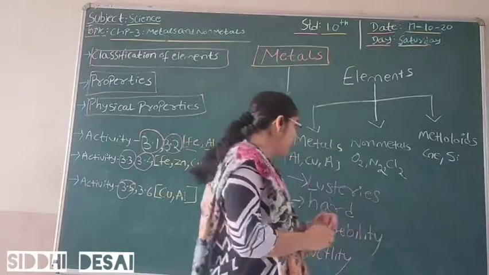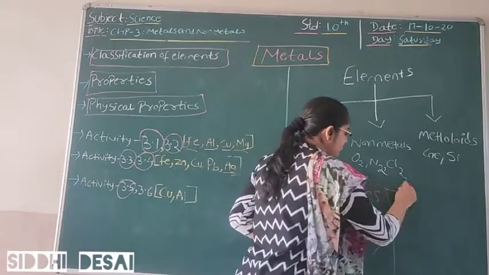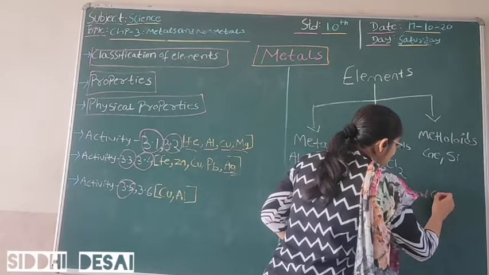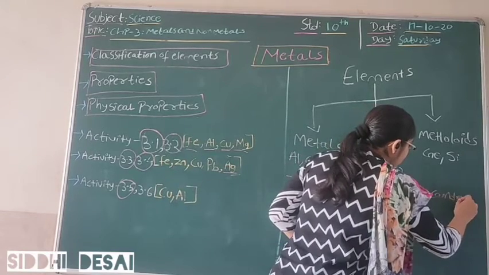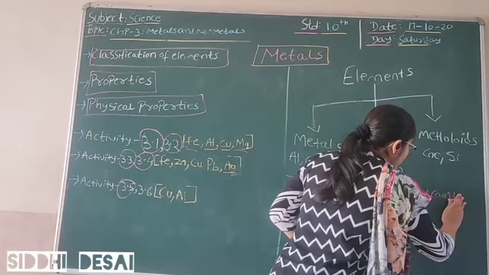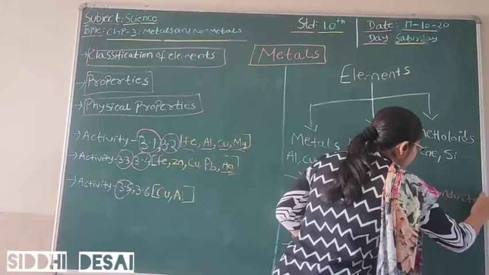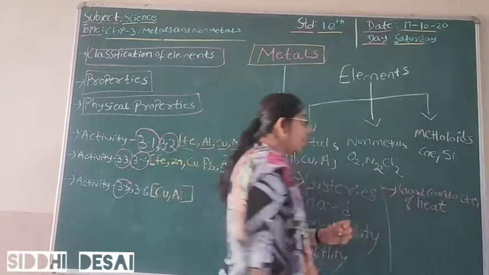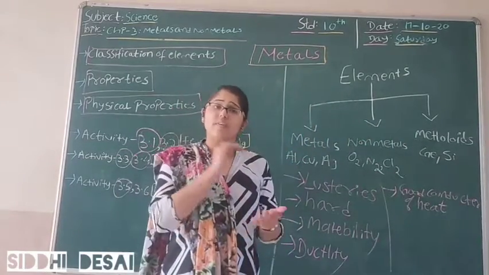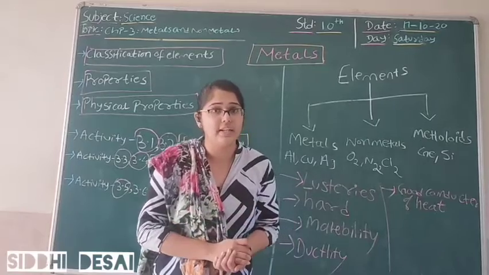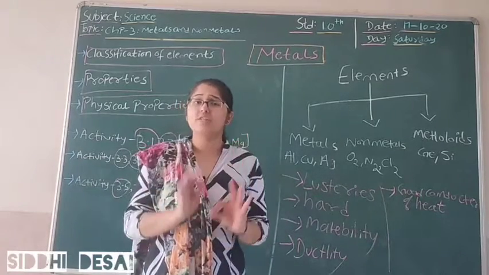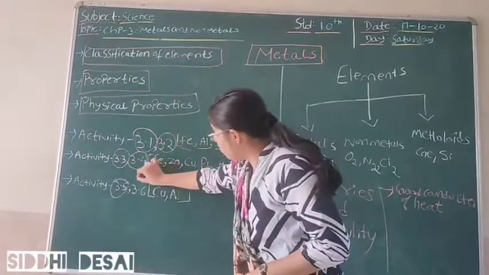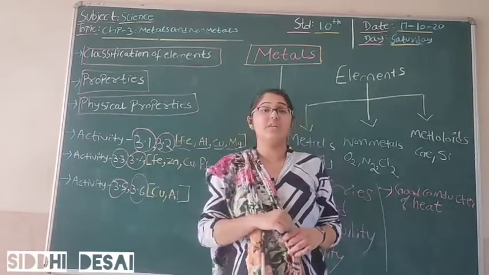That is, our metal is a good conductor of heat. So our metals are good conductors of heat. And coming to the very last property of our metals, activity 3.6. So see this activity 3.6.